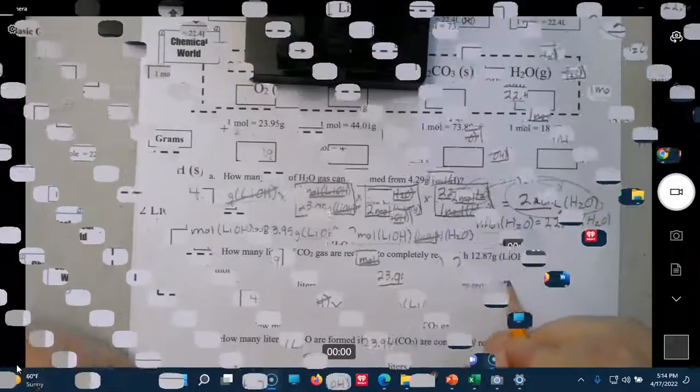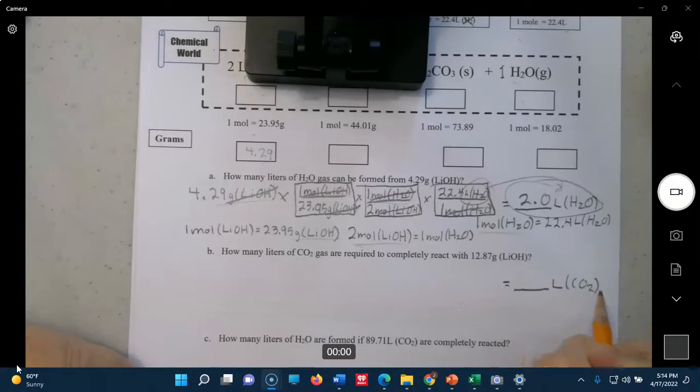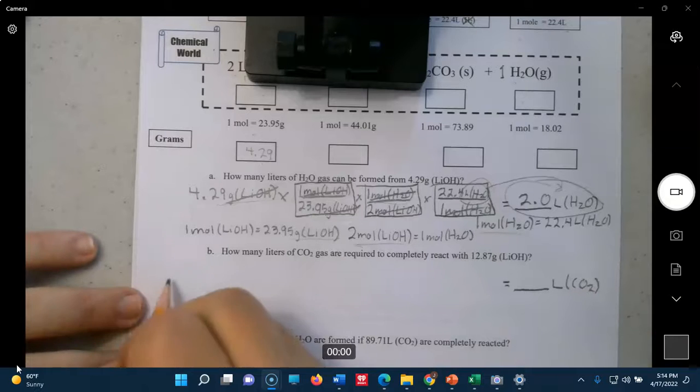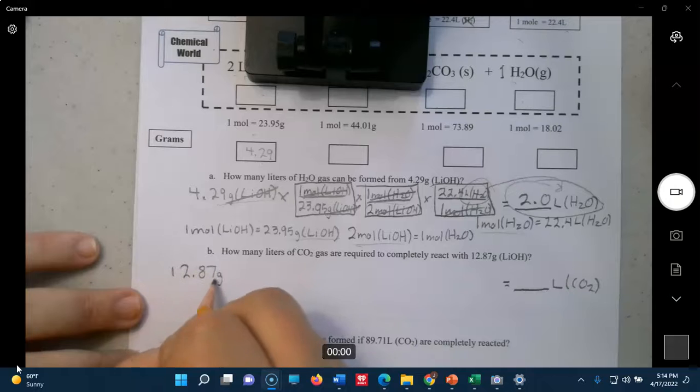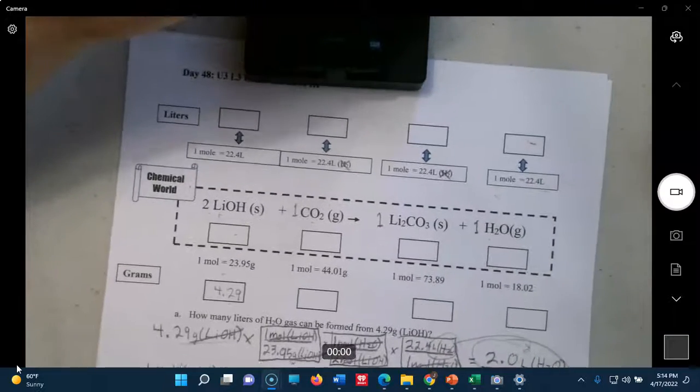So right away we'll come over here. Are required to completely react with 12.87 grams of LiOH. Okay, so we'll come up here, start with grams of LiOH.